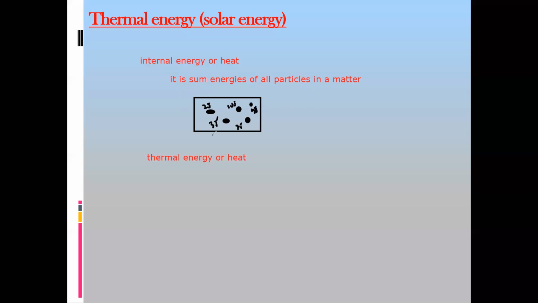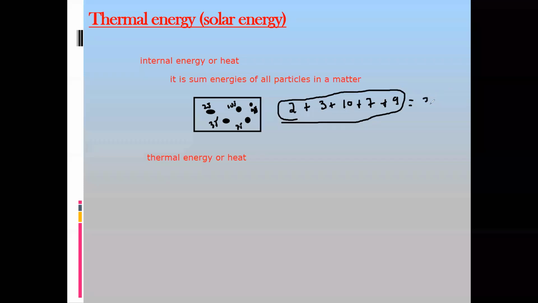So when I add the total energy of the particles, 2 plus 3 plus 10 plus 7 plus 9, what will it make? This will be 22 and 31. So when I add the total energy of the particles, what do we get? We will get internal energy. So here the internal energy is equal to 31 joules. So the total or sum of energy of the particles is known as internal energy, or you can also say heat energy.